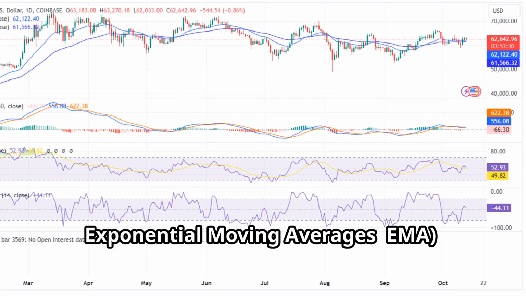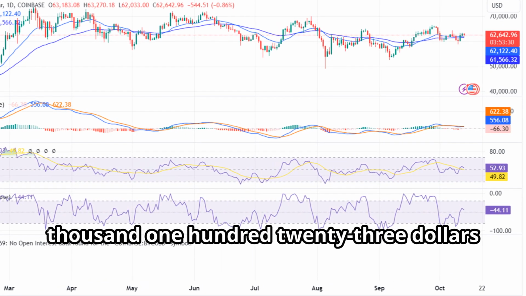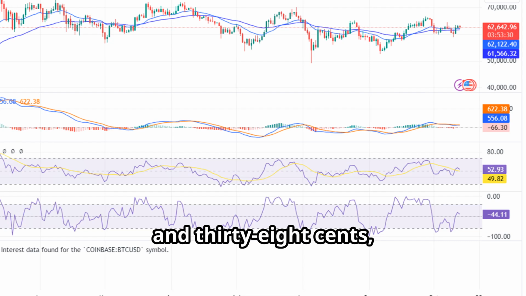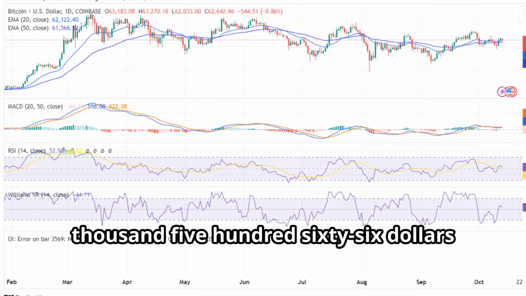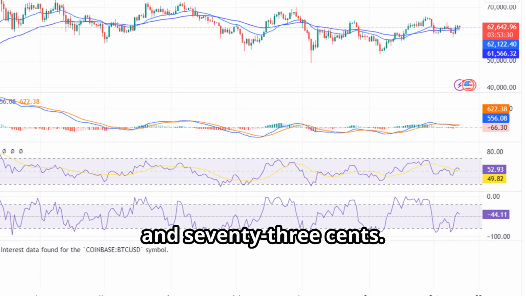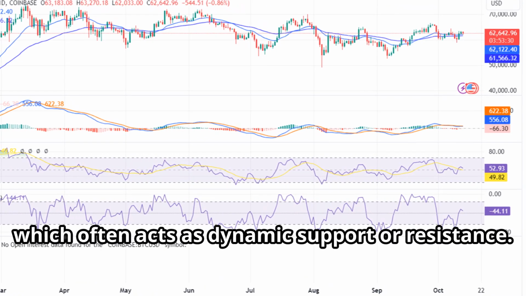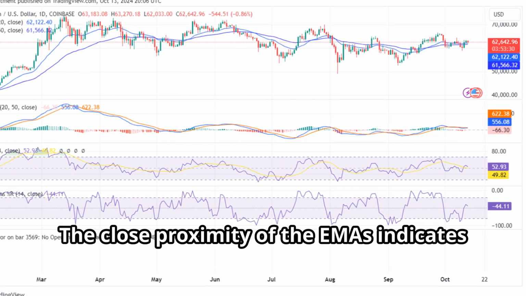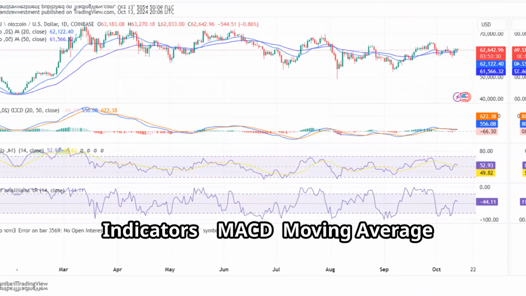Exponential moving averages, EMA. The 20-day EMA is around $62,123.38, and the 50-day EMA is at $61,566.73. The price is hovering near these EMAs, which often acts as dynamic support or resistance. The close proximity of the EMAs indicates the market might be in a consolidation phase.